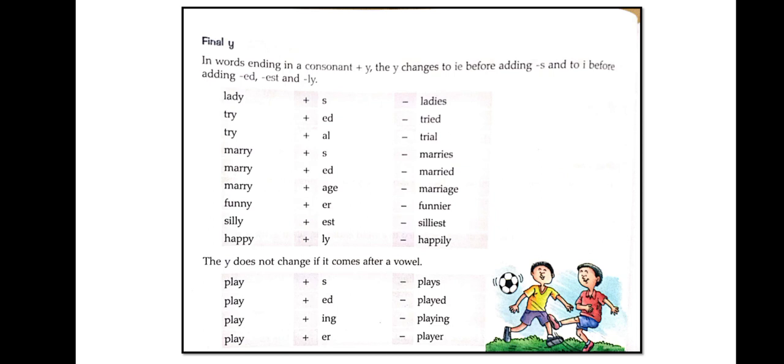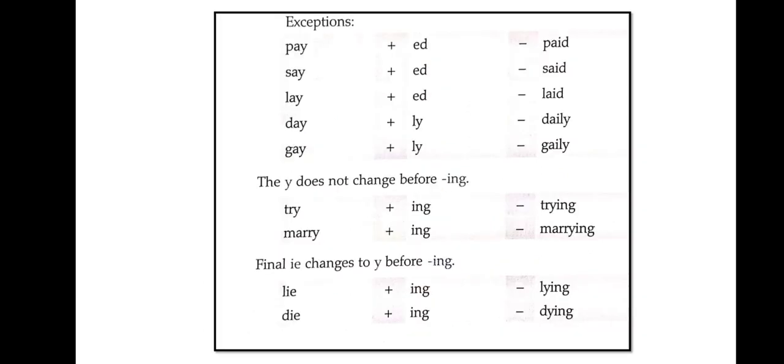Now the y does not change if it comes after a vowel. Y will not change if it comes after a vowel. For example, play plus s, plays. So after a vowel, if we are using s or es, we don't have to remove y, right? Here we are using s after that. Play plus ed, played. Play plus ing, playing. Play plus er, player. So I hope you have understood this.